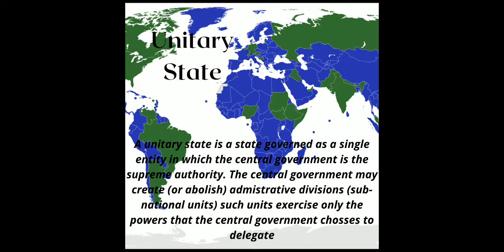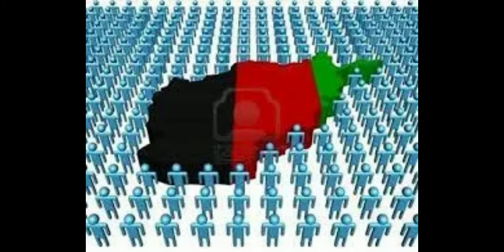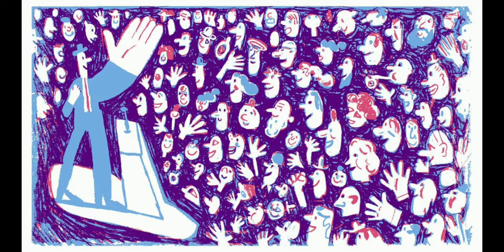Unitary state: a state governed as a single entity in which the central government is the supreme authority. The central government may create or abolish administrative divisions, or sub-national units. Such units exercise only the powers that the central government chooses to delegate.